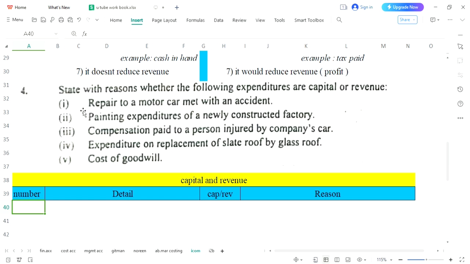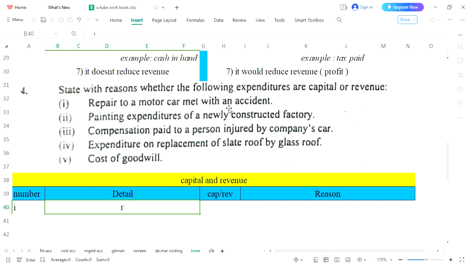So first point is 1. Just put it. And what we have done, repair. As I've told you, there are two types of repair: when you are repairing your asset which you have purchased as second hand, and repair charges in routine. So let's see, repair to a motor car met with an accident. This is not a second hand asset, this is routine. Normally accidents happen again and again within a single year. There is no guarantee that it would not happen. So normally it's a routine.